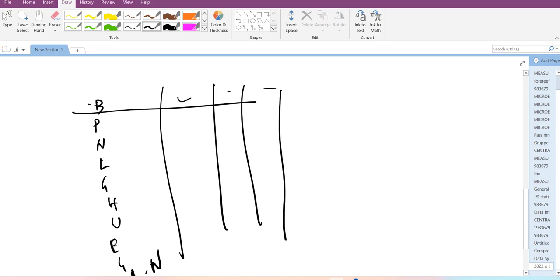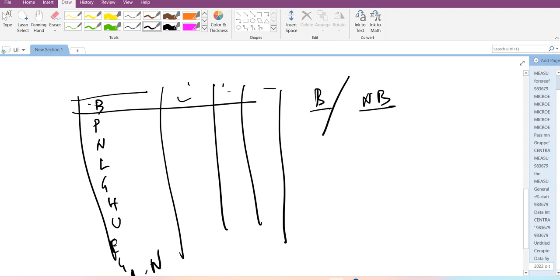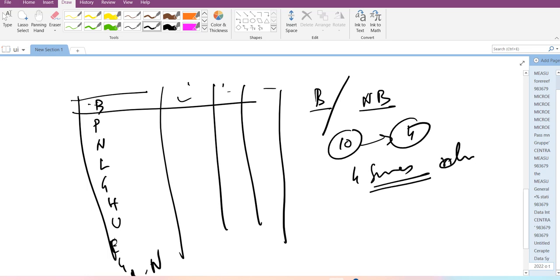This kind of stuff will be helpful for you, like mean, median, mode, all these values, and in some cases identification. For example, if it is a binomial and negative binomial, how to distinguish between them? Binomial means I give you 10 chances, among them you crack 4. That's a binomial. But if I tell you that I need 4 successes, and how many chances you need, that's called negative binomial. So these are like personalized notes I want you to make, and on that basis you can remember the things as well.